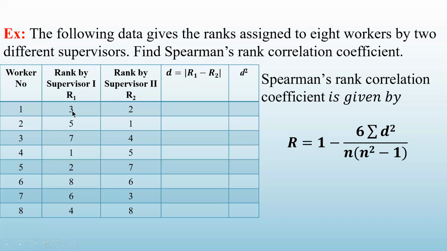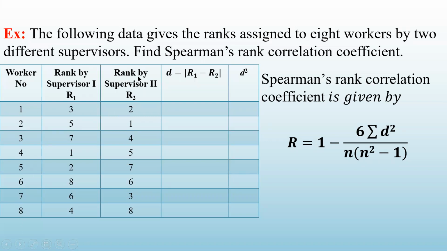Third rank to worker number 1. So he has his own way to give the ranking. Fourth rank he is giving to worker number 8. Fifth rank to worker number 2. Sixth rank to worker number 7. Seventh rank to worker number 3. Eighth rank to worker number 6. So he has given ranks 1 to 8 to these workers.